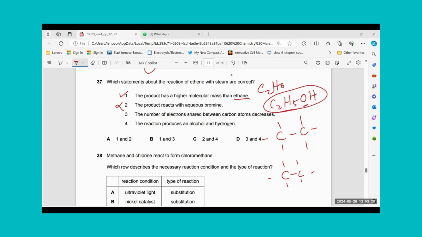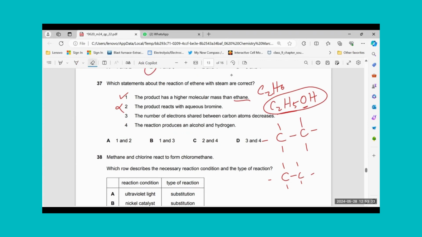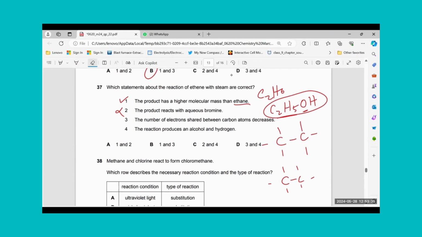All right, so we were talking about statement number 3. The number of electrons shared between carbon atoms decreases. If I see, carbon atoms were sharing 2 electrons before. Here again, they are sharing 2 electrons. So I don't see a decrease in the number of electrons shared between carbon atoms. The reaction produces an alcohol and hydrogen.